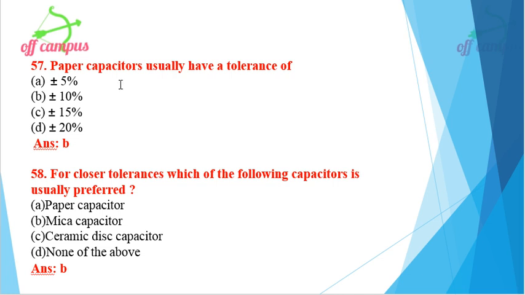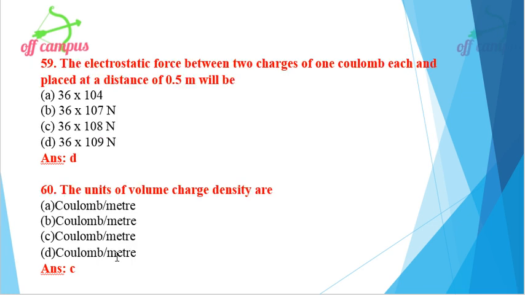Then paper capacitor usually have a tolerance of, four different options are given. Which one? Plus or minus 10%. Option B is the right option. Then next question, for closer tolerances, which of the following capacitor is usually preferred? Four different options are given. Mica capacitor, option B, is preferred. Okay. Then move on to the next one.